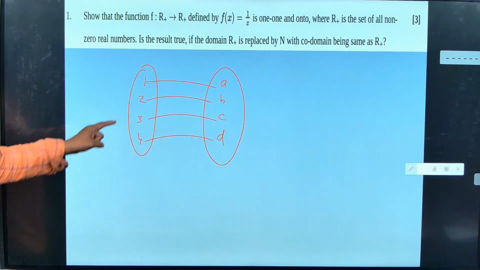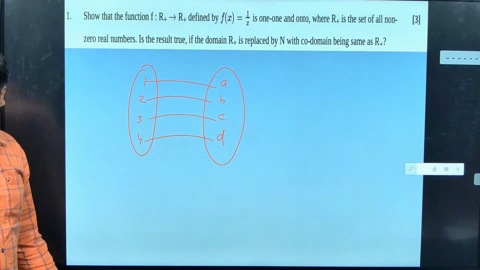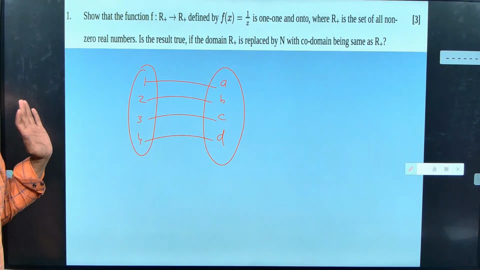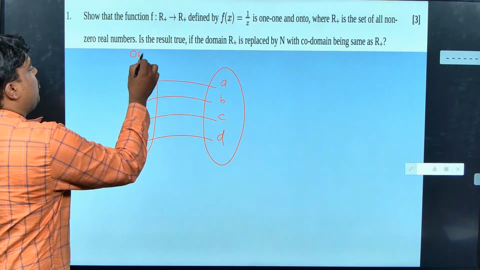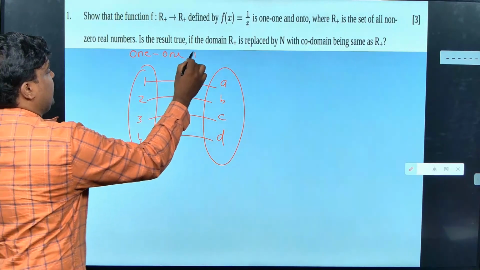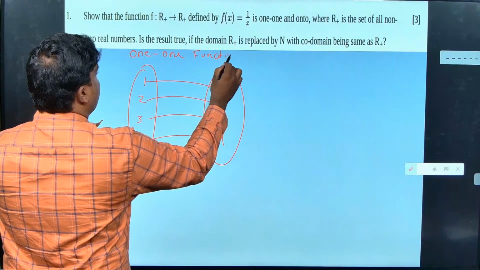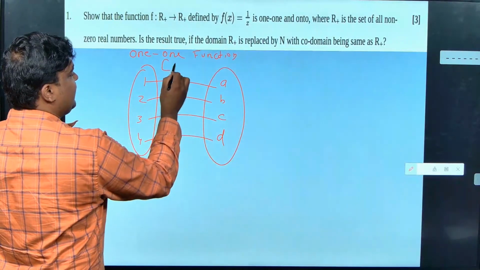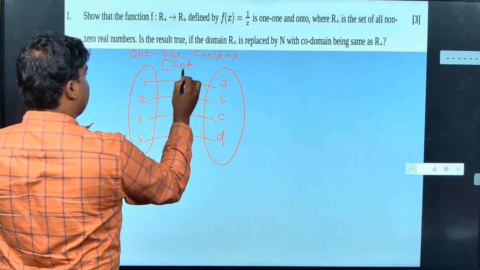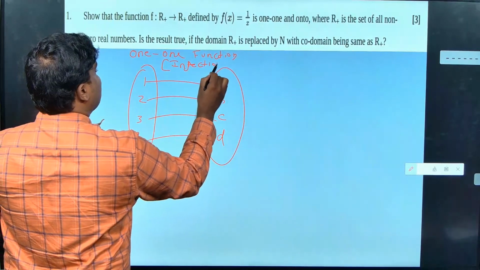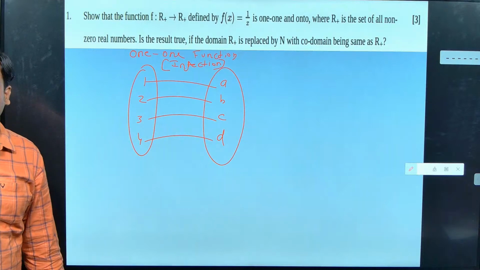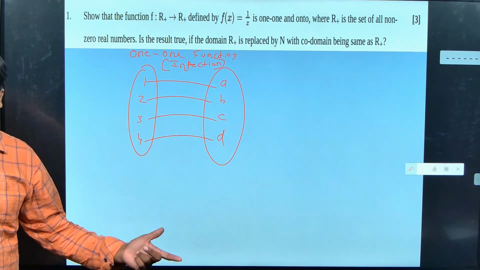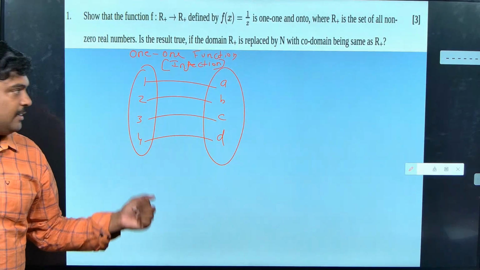There, 3 and 4 went to C, no? Now nothing is like that here. Everyone is having a single output. That kind I am going to call a one-to-one function, also known as injection or injective.